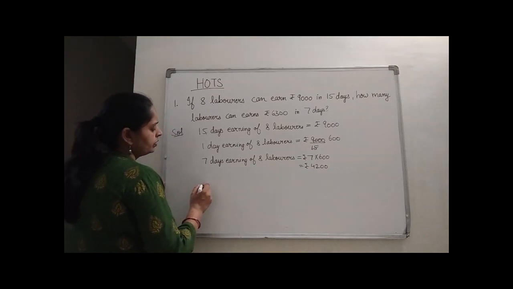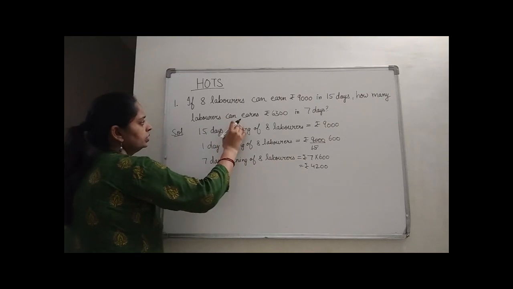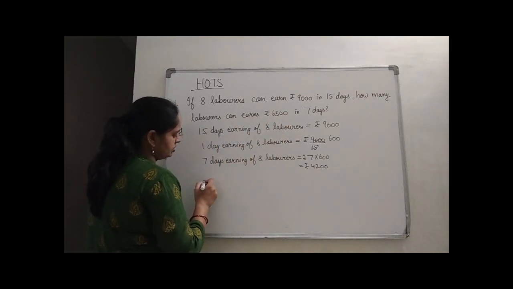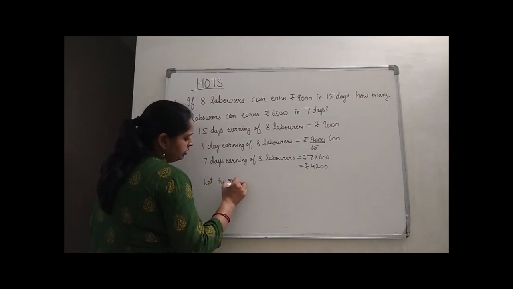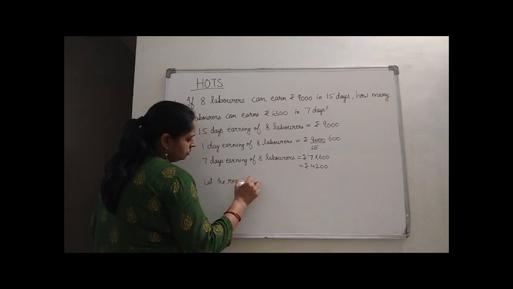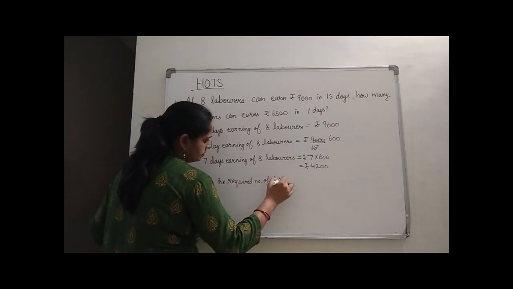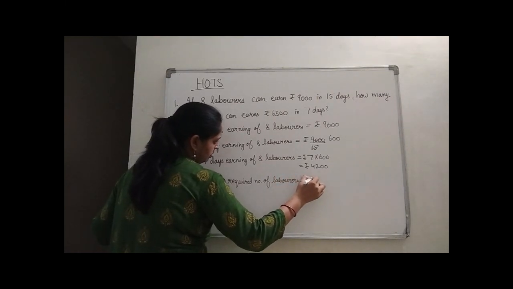Right? Now, they are asking how many laborers can earn 6,300 in 7 days. So we have to find the number of laborers. So let the required number of laborers be x.